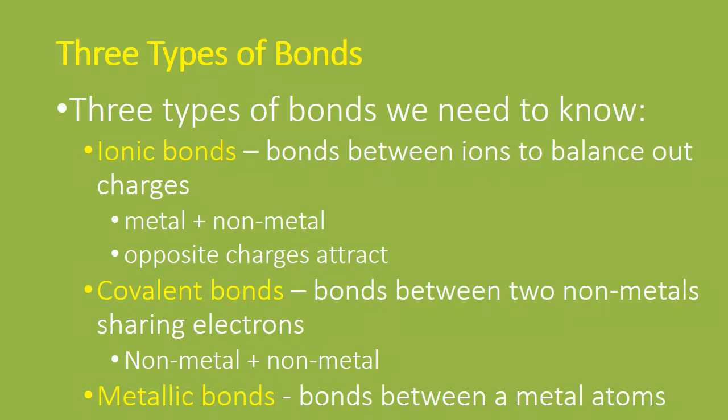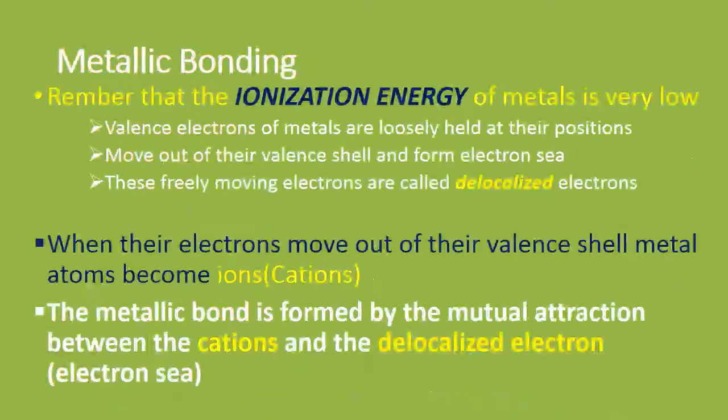When ionic bond is formed, ionic compounds are formed at the same time. When covalent bond is formed, covalent compounds are formed at the same time. But when metallic bond is formed, no compound is formed.